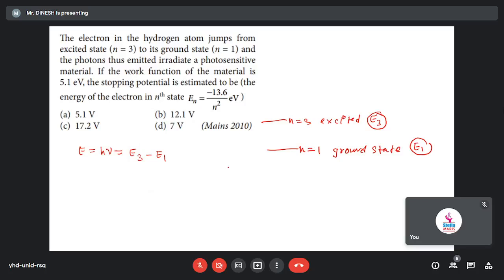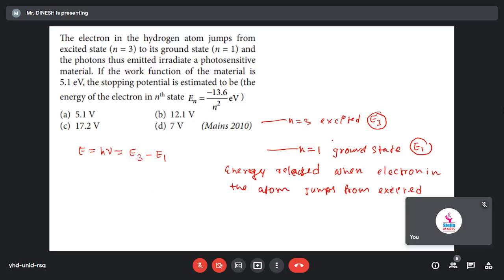You can remember this point: energy will be released when an electron in the atom jumps from the excited state to the ground state.